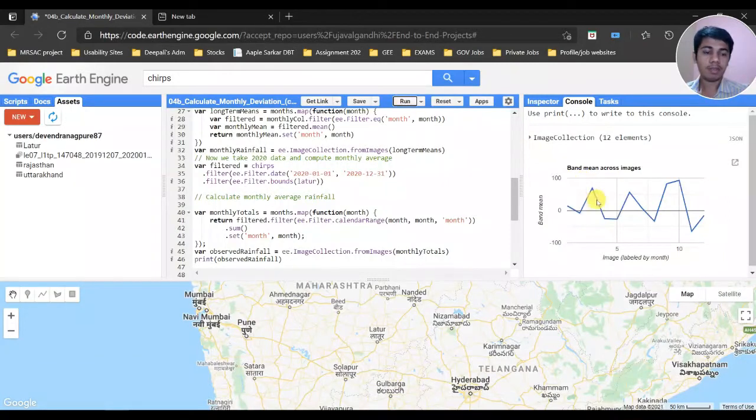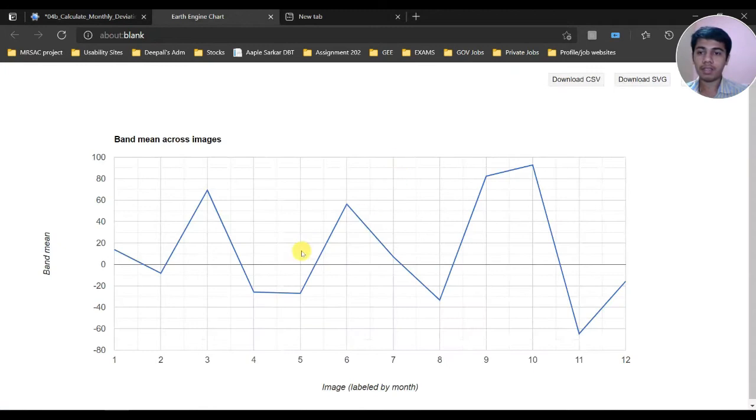And here, my dear friends, you can see the precipitation deviations. The zero line resembles the point at which the deviation is zero. It means the current value of the precipitation is equal to the long term 30 years average.